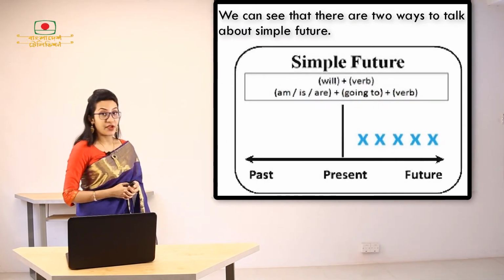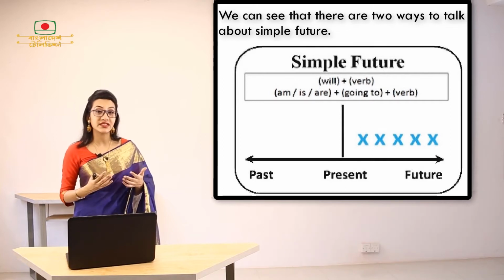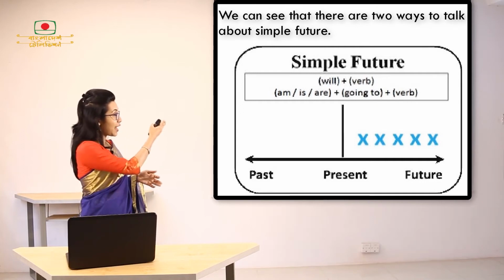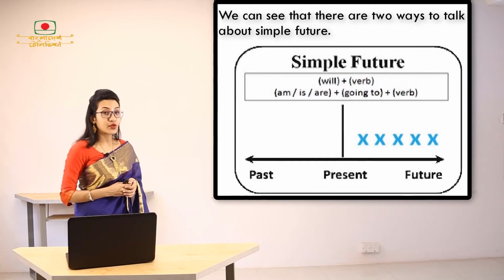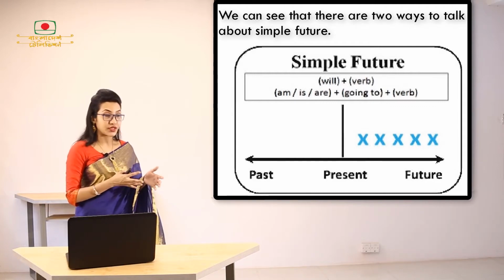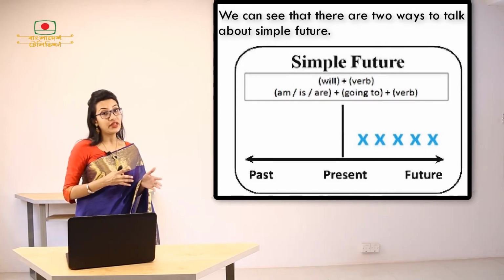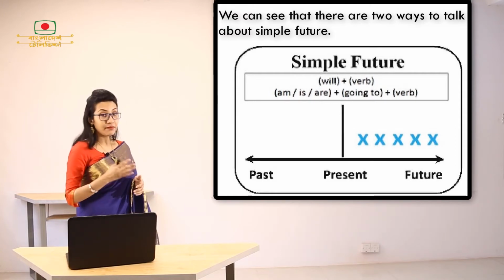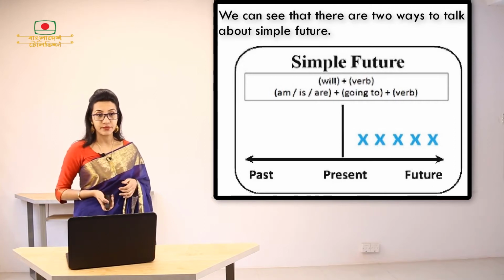So you can see a picture here. Here you can see some crosses. The crosses are referring to the events that are going to happen in the future. And as you can see, it is happening after the present time. So basically, there are two ways to use simple future tense. We can see that there are two ways to talk about simple future. One is using will plus verb, and the other one is using am, is, are plus going to and then the verb.